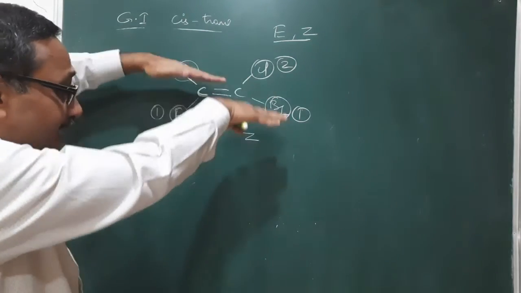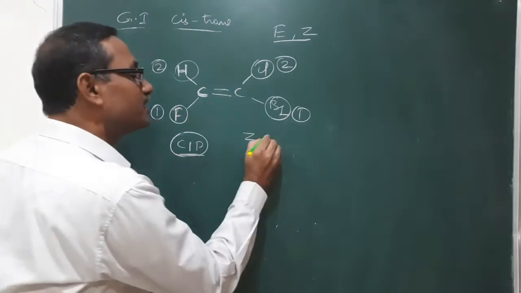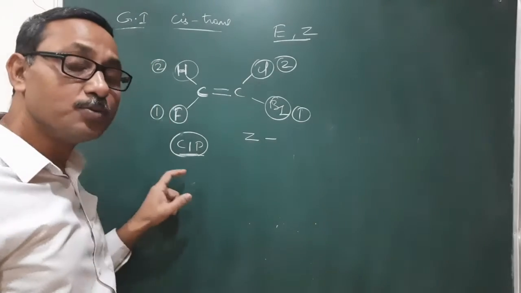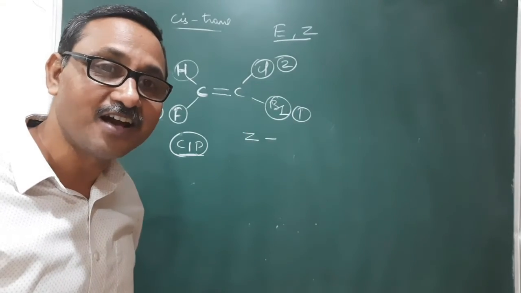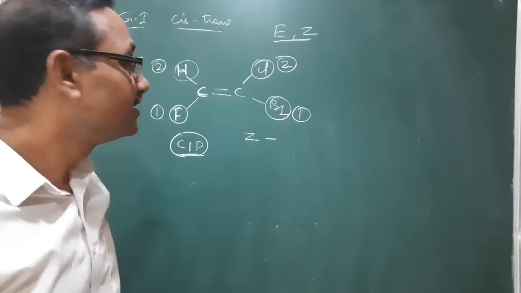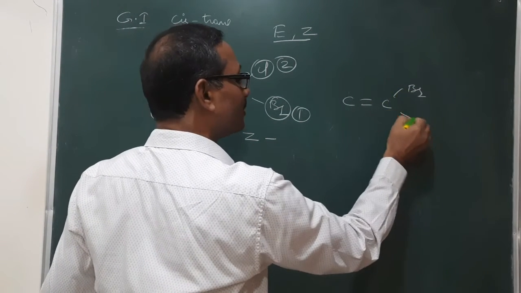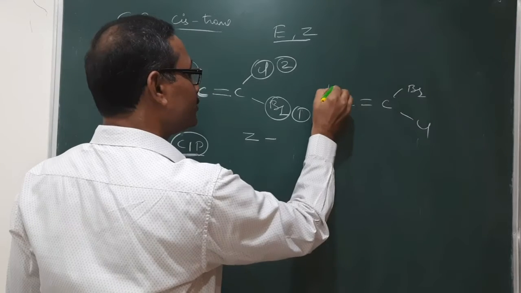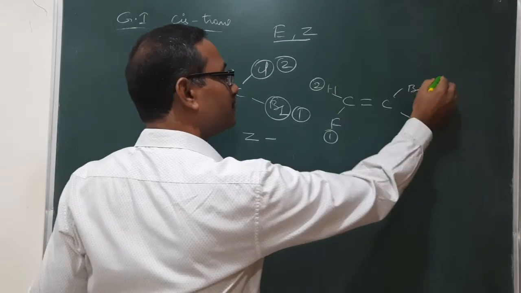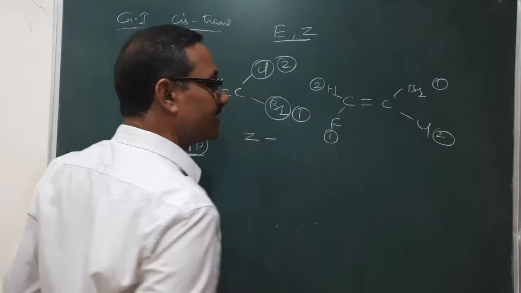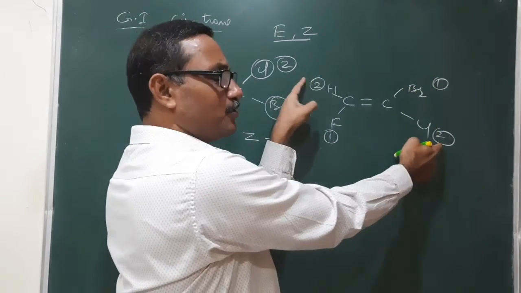So these two are at the same side of the double bonded carbon, then it is called a Z isomer. If groups with a similar priority are at opposite sides of the double bonded carbon, then it is called E. Here, C double bond C, here it is Br or Cl, here H, F. So here groups with a higher priority are at opposite sides. Here these two are at opposite sides, or similar priority groups are at opposite sides.